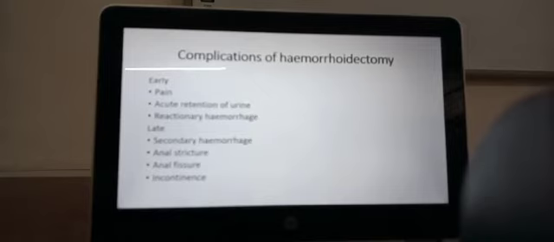Secondary hemorrhage is because of infection. It happens on the 6th or 7th post-operative day. Because of infection of the site of tying off the vessel, the suture can fall off because it is infected, and then the person can start bleeding. You can have anal stricture, you can have anal fissure, and you can have incontinence.